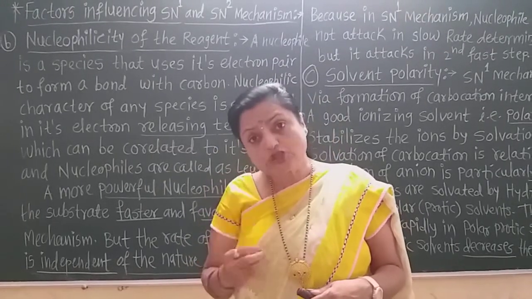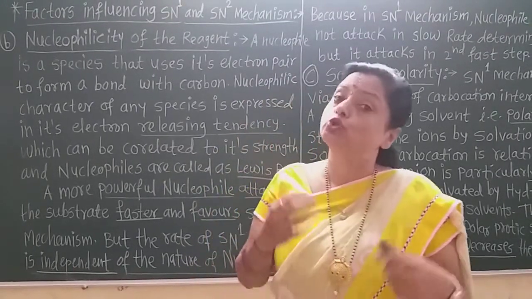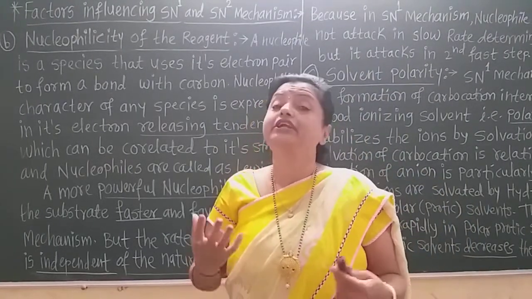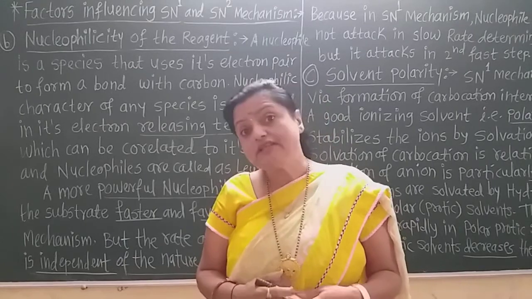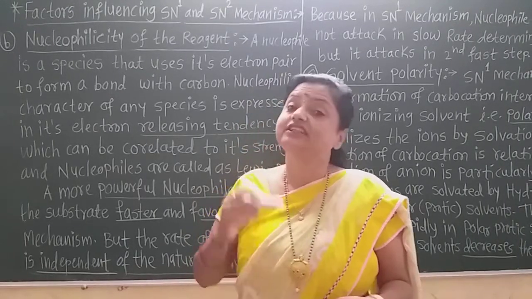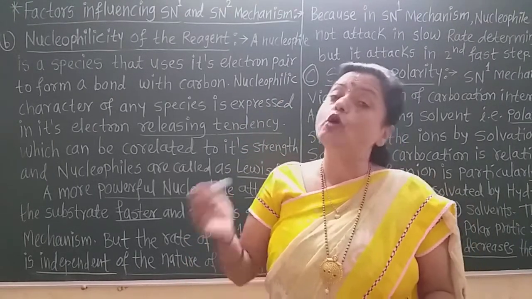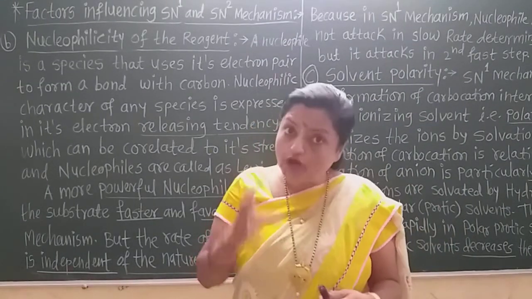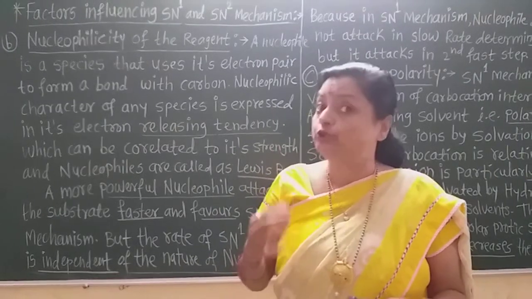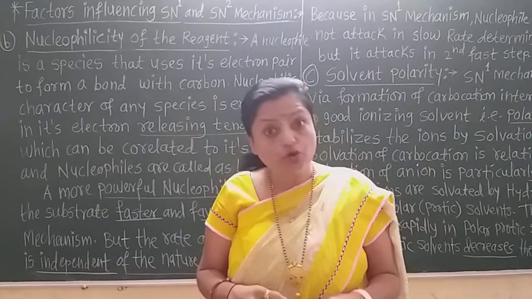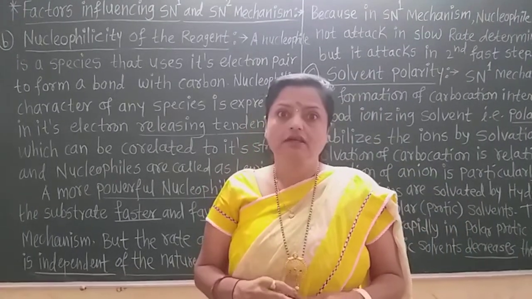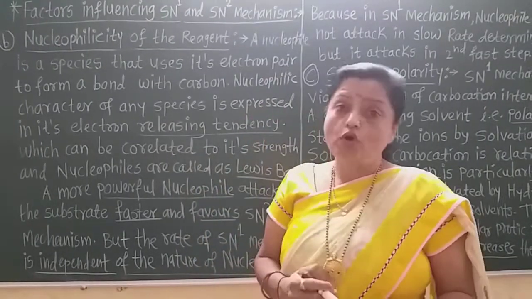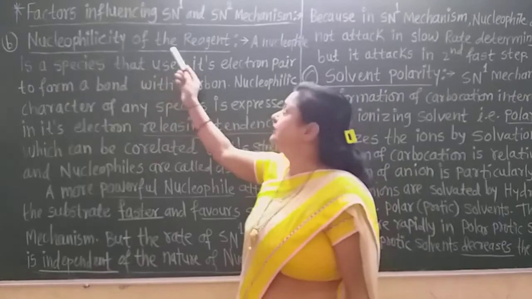So in case of SN1 mechanism, there is no effect of the nature of the nucleophile, because the nucleophile attacks in the fast step. But in case of the SN2 mechanism, the stronger nucleophile always carries out the reaction fast. So see here what is given, nucleophilicity of the reagent.